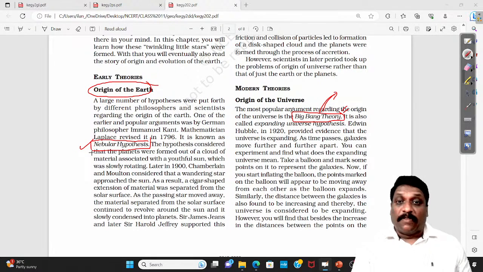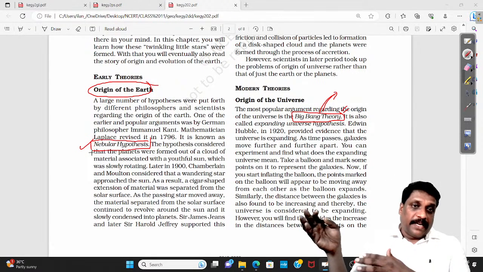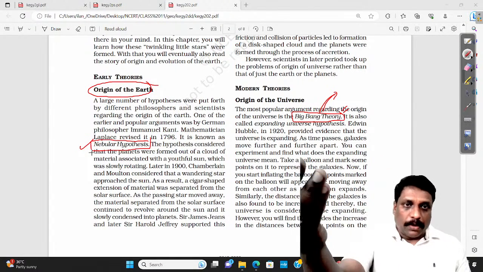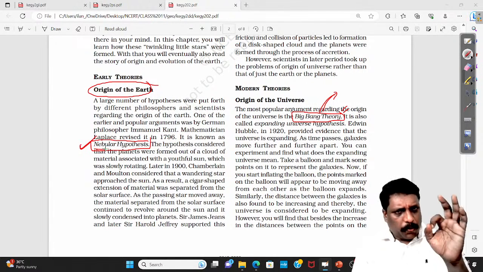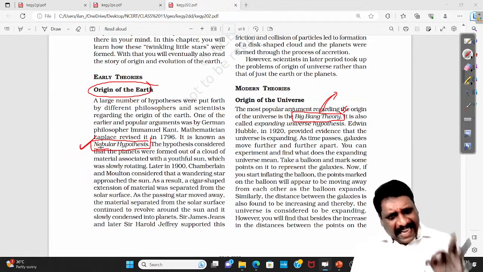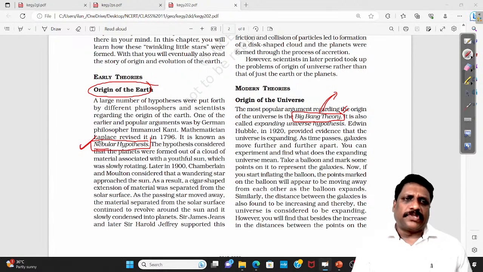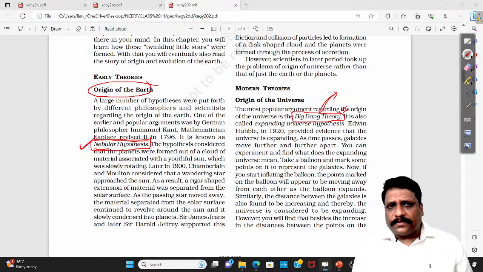In some other books, you'll find it in italics as well as bold, but here it is only in italics. Whenever you read any NCERT, wherever this italic font is given, concentrate on it.